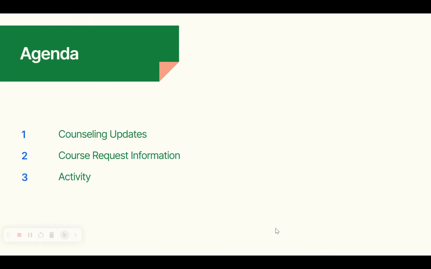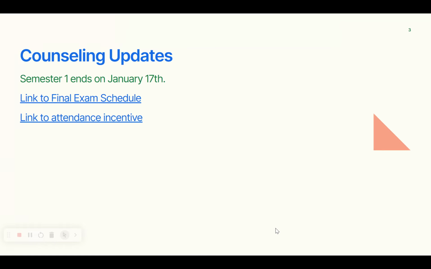Our agenda, we're going to talk about a couple of counseling updates really quick, course request information, and a quick little activity. So first, on the counseling updates, semester one ends on January 17th. There is a link to the final exam schedule in your grade level Google Classroom. Finals are on January 15th, 16th, and 17th.